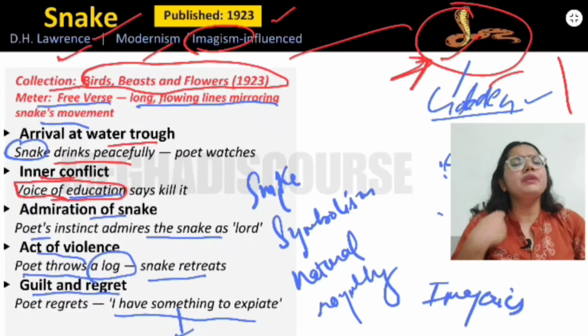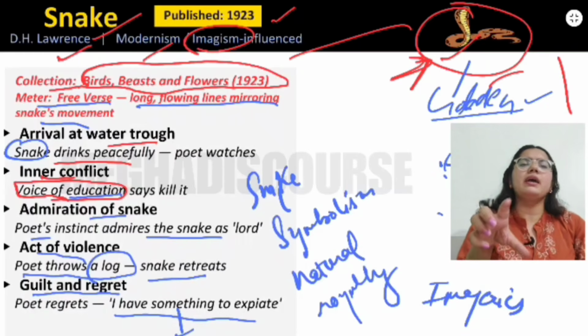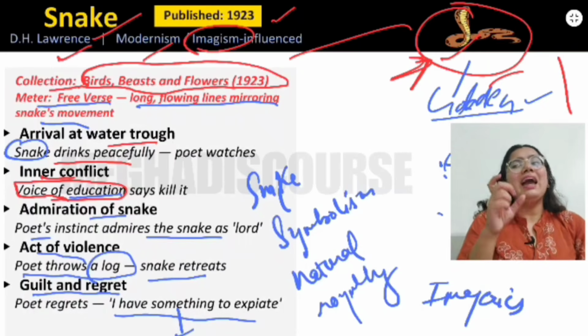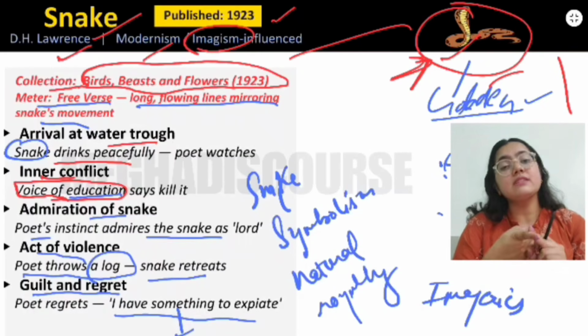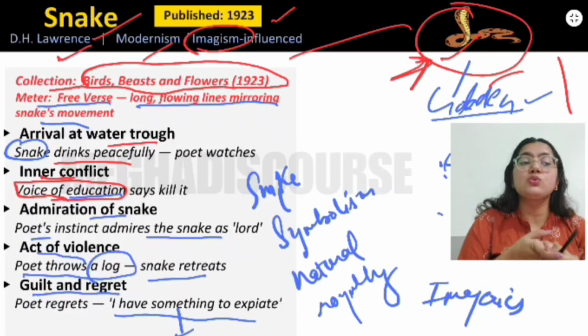And I hope that you will read the poem and the actual text of this poem, and just go through the literary devices and poetic devices of the poem. Let us just do our second poem.